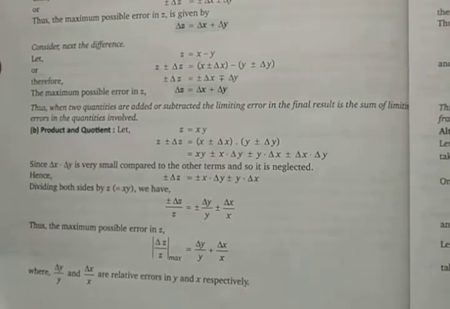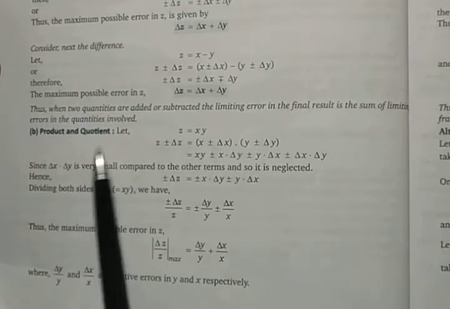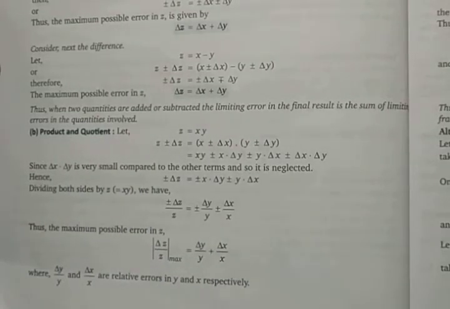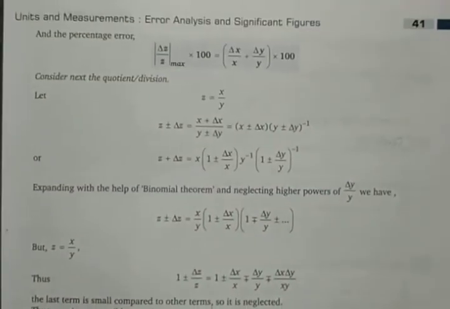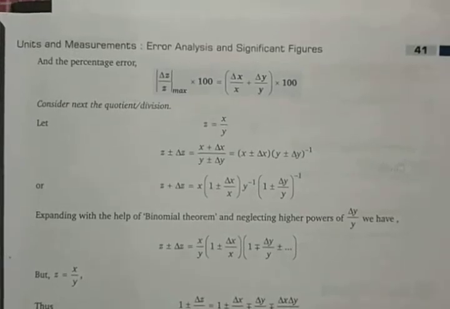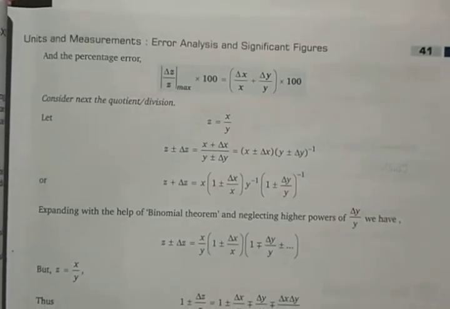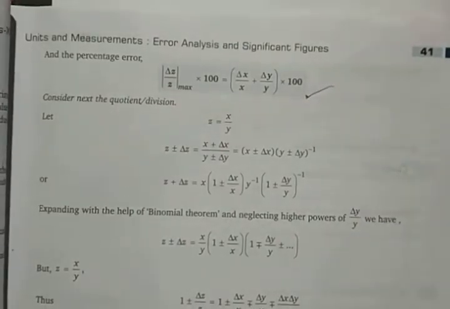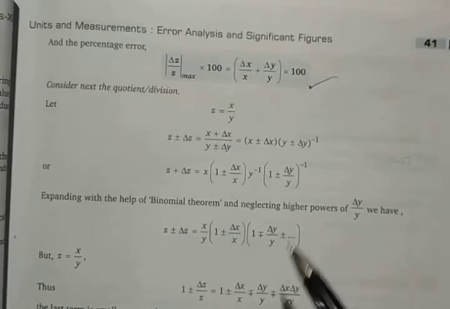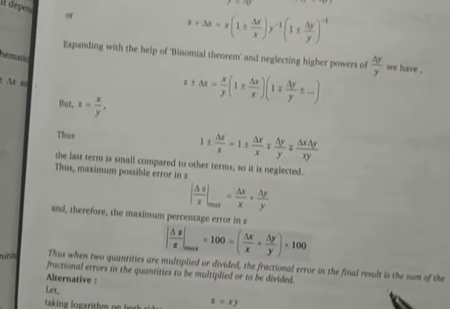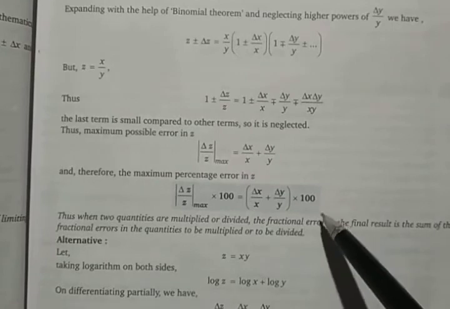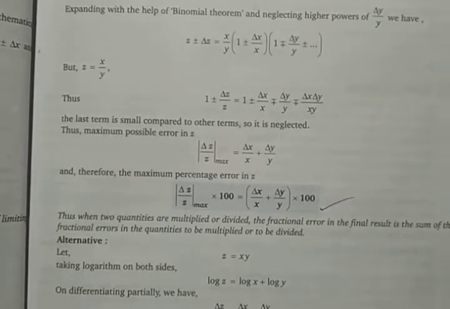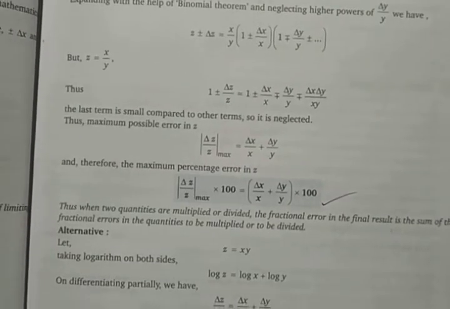So similarly, it is a product and quotient also. When you have a multiplication of two things, how the error magnifies or multiplies, you have an understanding. Similarly, there is an alternate method also. So percentage error, this formula is important. Already you know this one. When they are adding or subtracting, how it goes, as well as the percentage error of this one also, you can just know this formula. And there's an alternate method also, the logarithm method is given here.